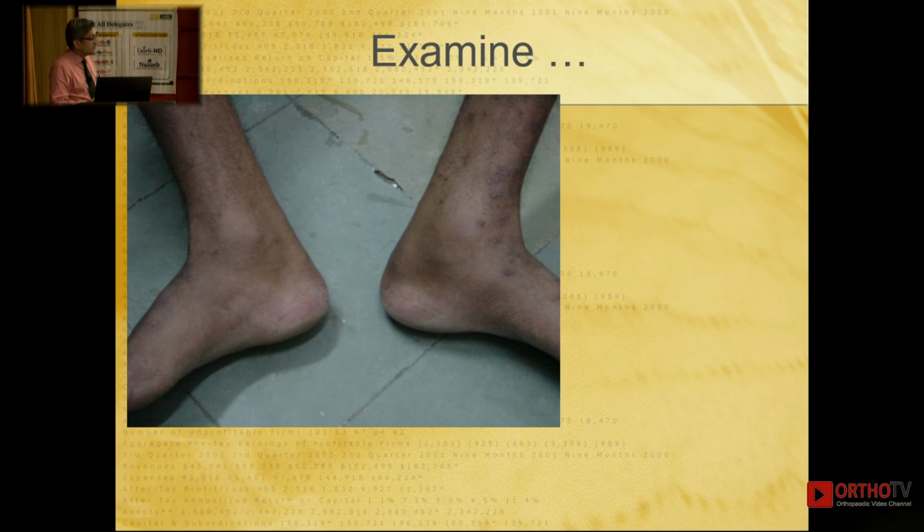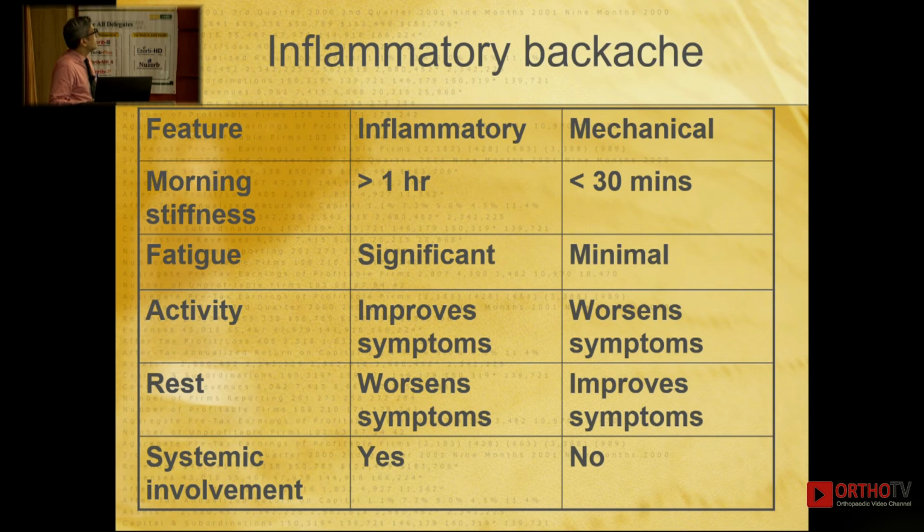Some more additional features. This patient, again, if you look at this, tenosynovitis here, Achilles enthesitis here, psoriatic lesions here. You are through with a diagnosis of psoriatic arthritis. So these additional features really help. The other point that I mentioned was backache, and whether it is inflammatory or non-inflammatory straight away gives us a clue to a diagnosis. What exactly is inflammatory versus mechanical backache?